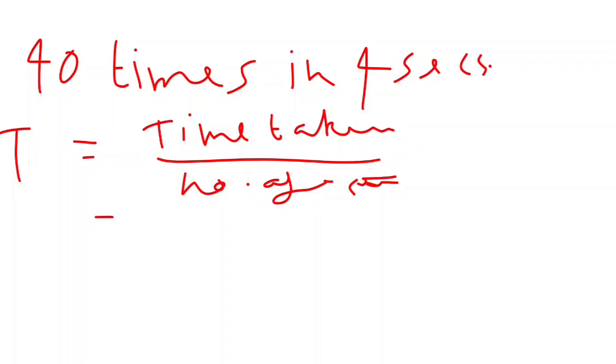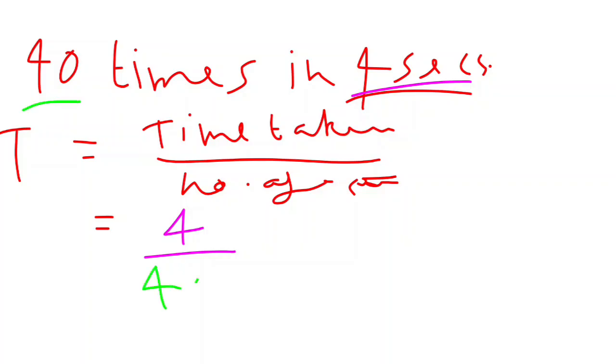Time taken is 4 seconds, so 4 by number of oscillations, 40, that is 4 by 40 equals 1 by 10. The unit for time period is seconds, so 1 by 10 seconds.